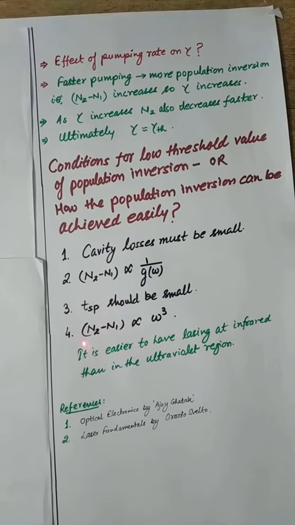Now the fourth factor is that the threshold or minimum value of N2 minus N1 is proportional to the cube of the frequency. So it shows that it is easy to achieve the minimum threshold value of population inversion for infrared, because infrared has lower frequency than the ultraviolet region. So it is easier to achieve lasing action in the infrared region as compared to the ultraviolet region.